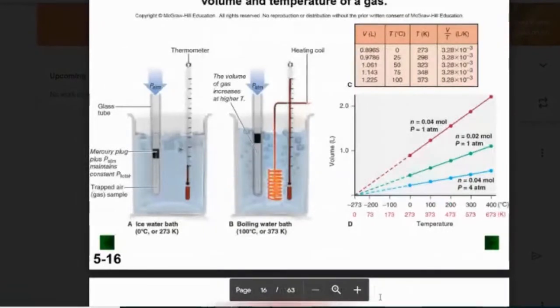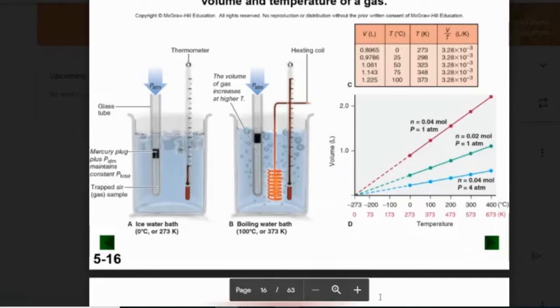This is Charles' law. And Charles' law is what we call a direct relationship between the two. And the key thing here is to keep the pressure constant. You have to keep the number of collisions the same. So if I have something within a certain container, a certain size, let's call it a liter, and I take the particles and I make them move faster, as long as I don't change the size of the container, then I should have more collisions. They're moving faster in the same space. More collisions, and the pressure goes up.